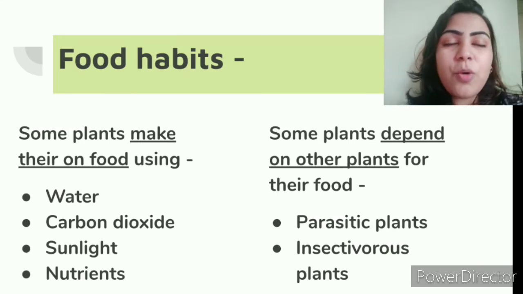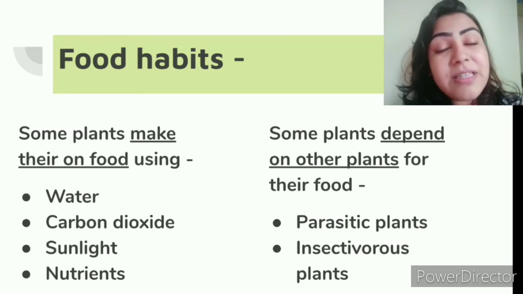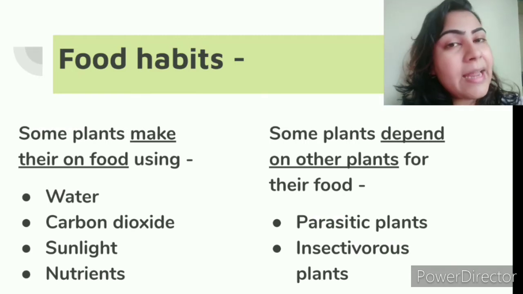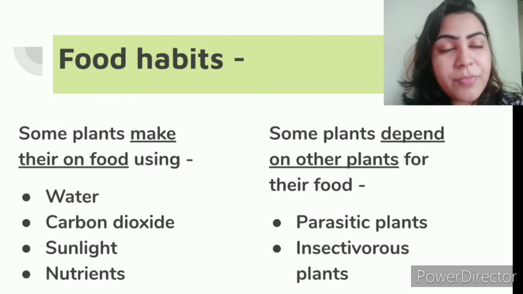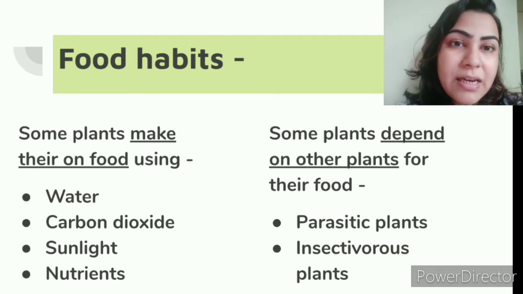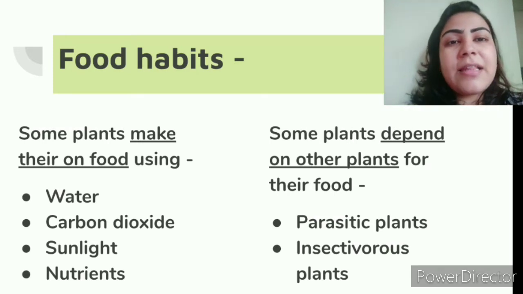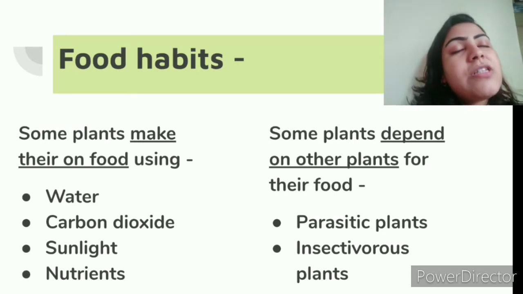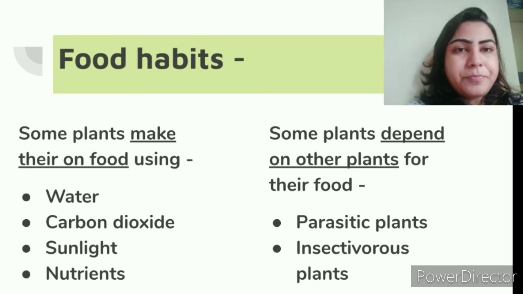Okay, so I hope this is clear. Some plants can make their own food. Which are the vegetables? That is, which are the main ingredients? The water and the carbon dioxide. They get the water from the soil and carbon dioxide from the air. They absorb the sunlight which gives them the heat to cook the food, and the nutrients, you can say, are the spices. The nutrients are also got from the soil only.